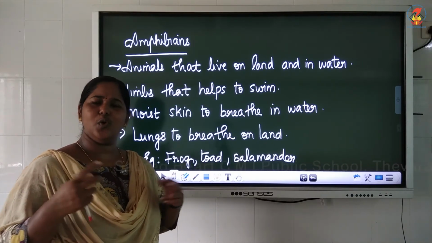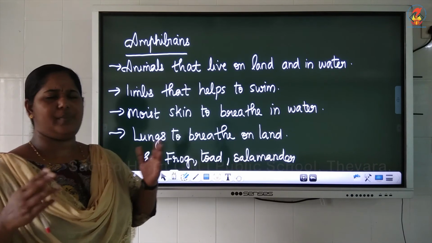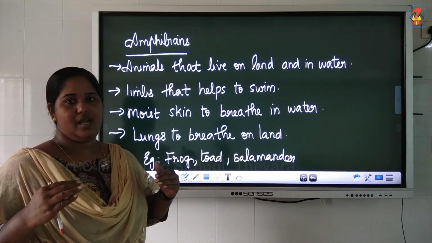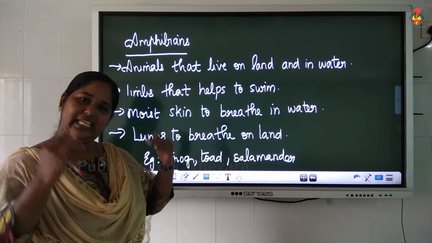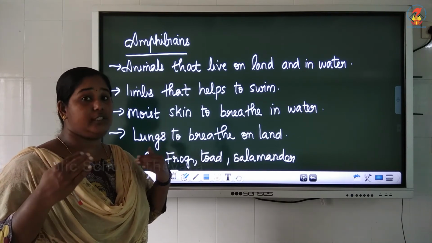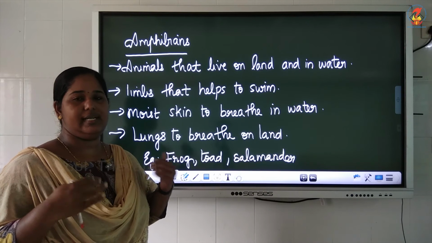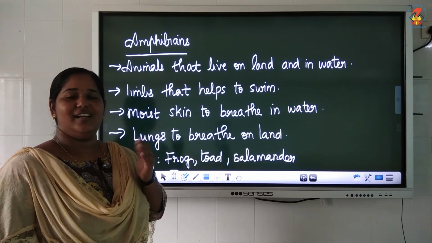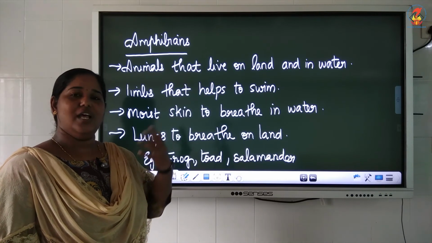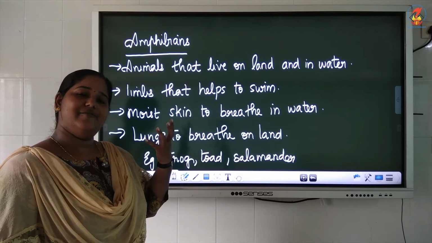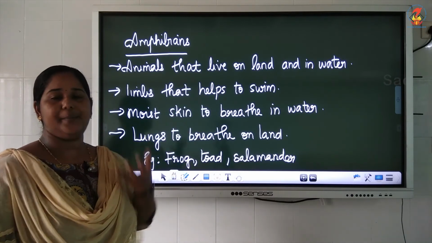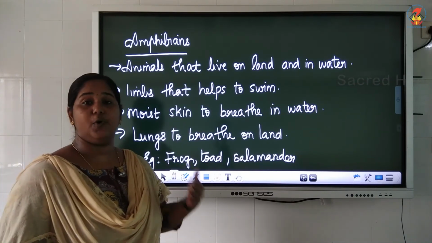So, two breathing organs, gills, and normally we said that in water animals use gills. When a frog is a young one, that means the young one of a frog is called, you learned in the last chapter, sorry, tadpole. The young one of a frog is called a tadpole. So, a tadpole normally lives in water. So, a tadpole uses its gills for breathing.